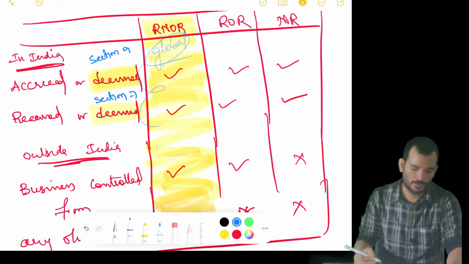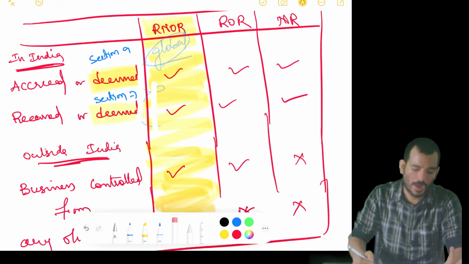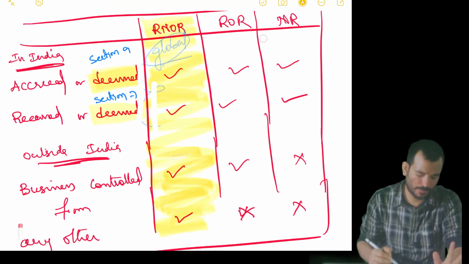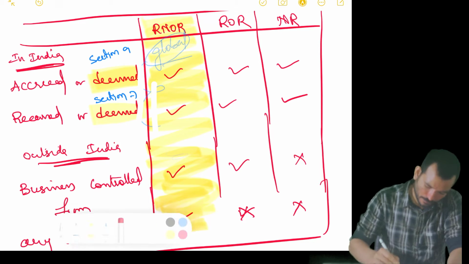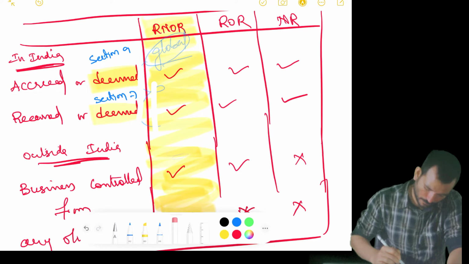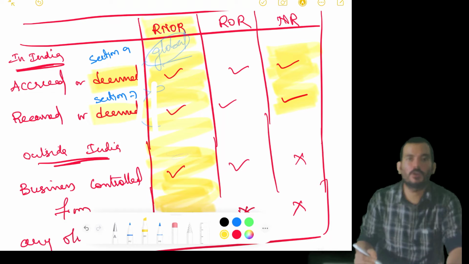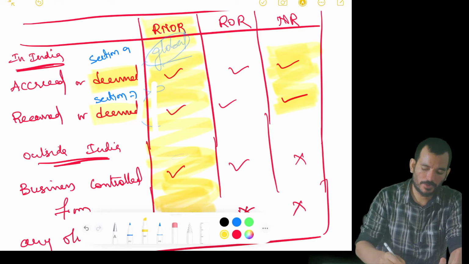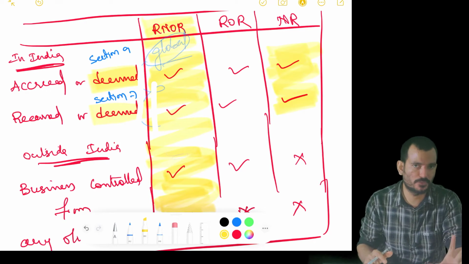Global income. So sorry for that. ROR is paying tax on every income that is getting, either in India or outside India. Coming to this, NR is paying tax only on the income which is either accrued or received in India, otherwise is not paying tax, right? So coming to RNOR is paying tax on the income which is controlled from India. So this is the basic sections of section 5 and section 6.